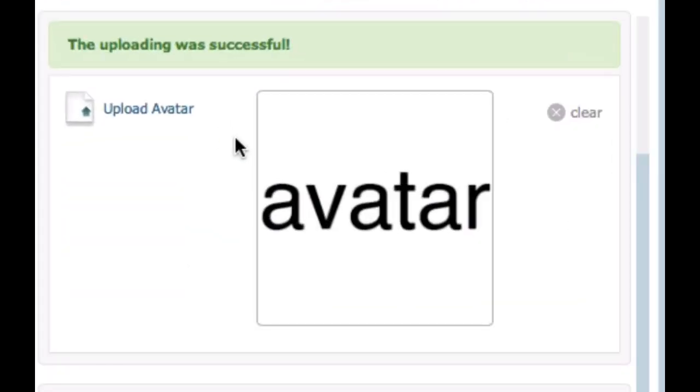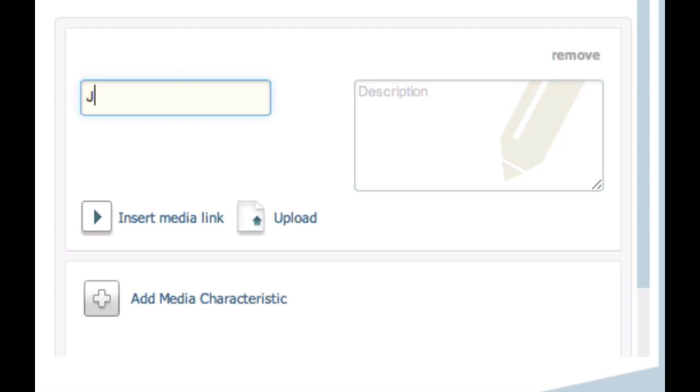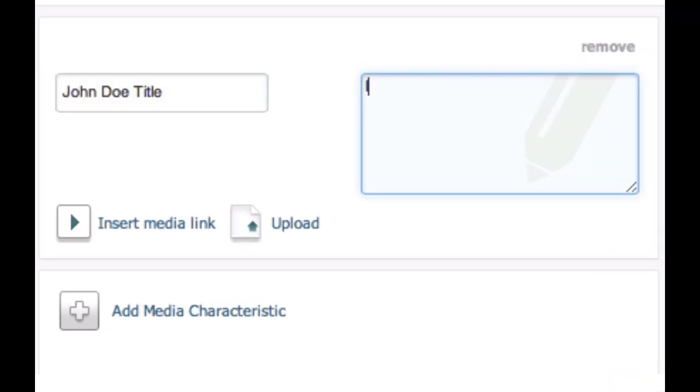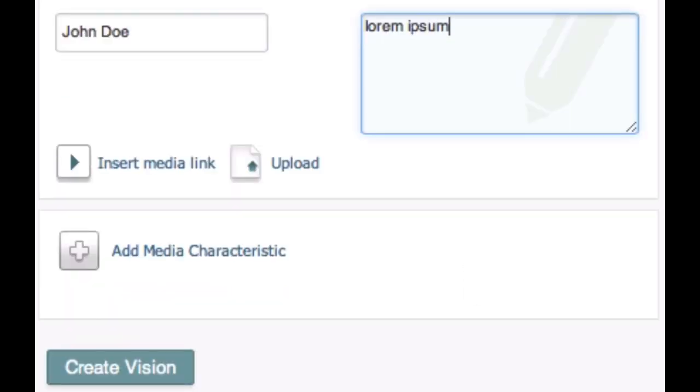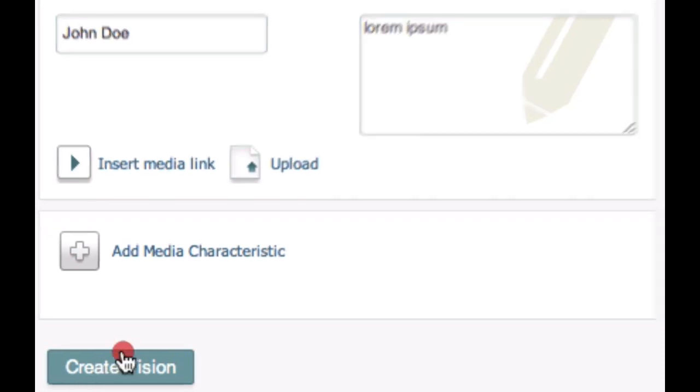Then enter your title. This is the title of the story of your vision. Then enter your description. What do you want others to know about your vision? Click on the Create Vision button and you're ready to start your journey.